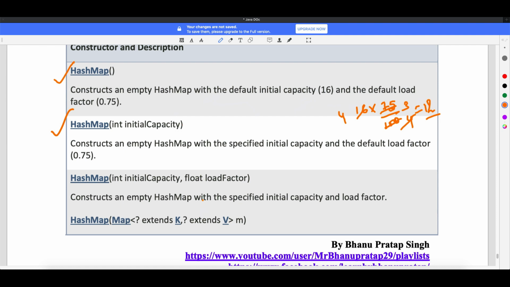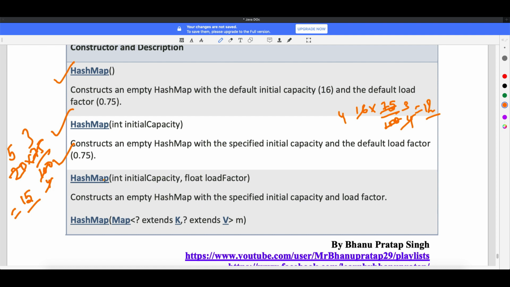Now if you look at the hash map, the default load factor is 0.75. Like at 0.75 your map will grow. So whatever the capacity is, let's say you have 20, when you calculate 75% of 20, you will get some number, right? So 20 into 75 by 100 is 15. So after 15 records, your map should grow.